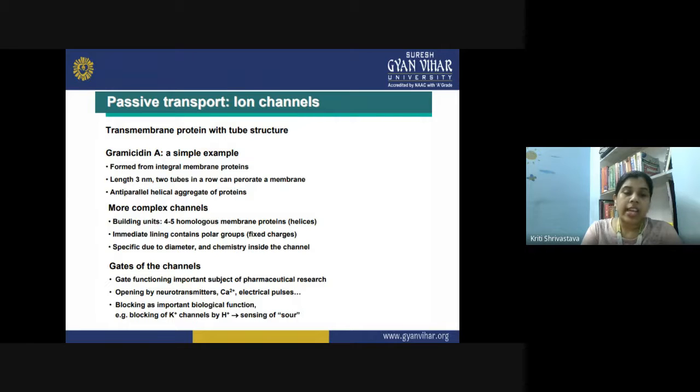Then what do we mean by gates? You know that in a channel, a gate is something that can remain open or be closed. In the ion channel you can have gates, and they function according to the voltage across the channel. They are an important subject of pharmaceutical research, and they are opened by neurotransmitters, by an electrical impulse, or by the presence of certain ions like calcium, Ca2+, and they are sometimes blocked. Their blocking can be an important biological function, like the blocking of the K+ channel by H+, so it gives you a sore.